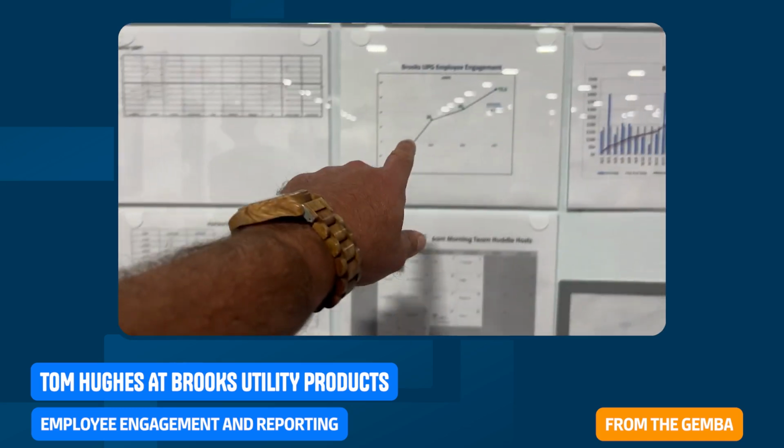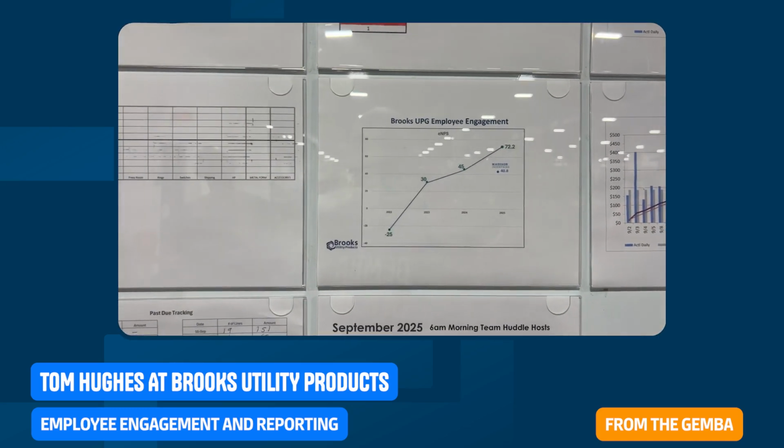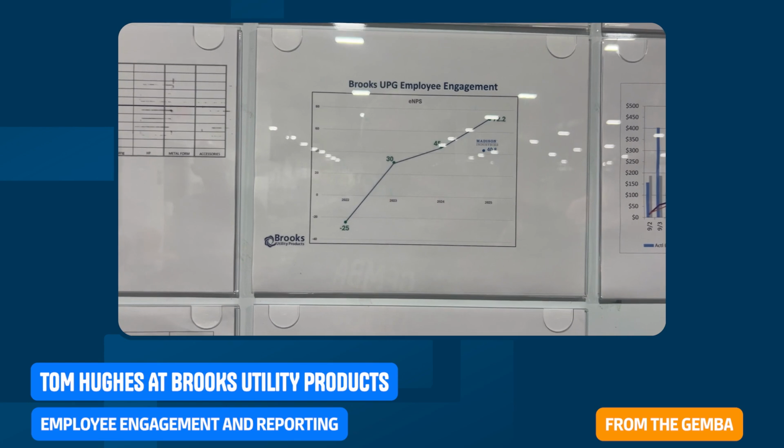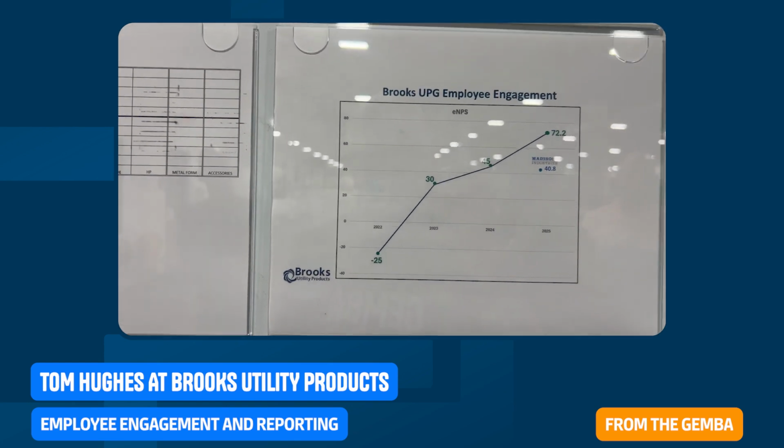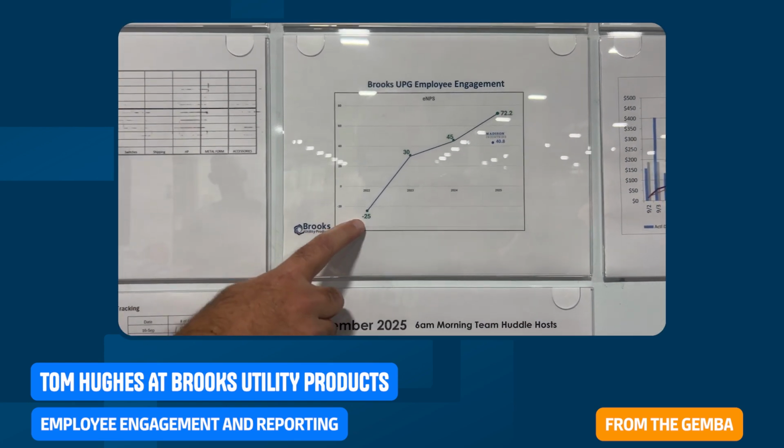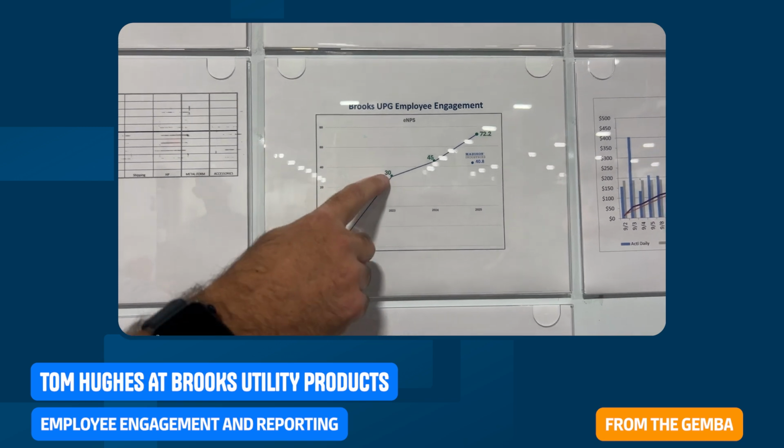How do you measure employee engagement? How are you doing? That's a survey that Madison puts out. It's a 10-question survey. So you look here, we have a negative net promoter score. It went up to like 30.